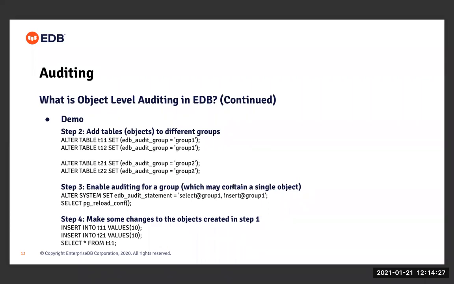And in step 3, I'm trying to enable auditing for a group, right? For this, I have used the configuration parameter edb_audit_statement, wherein I have specified that I need to enable auditing of select and insert operations on group 1. So whenever a select and insert operation is performed on the tables which belong to group 1, auditing will be done for that, right? And then I'm just reloading the conf file because I have made changes to some of the configuration parameters here. And in step 4, what I'm trying to do is